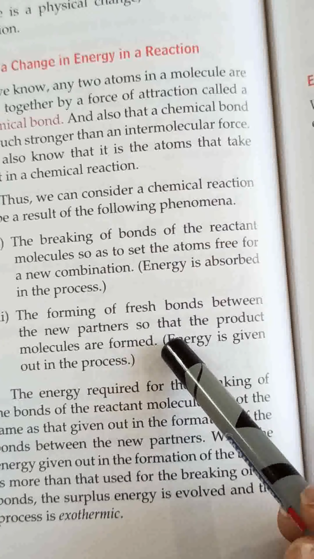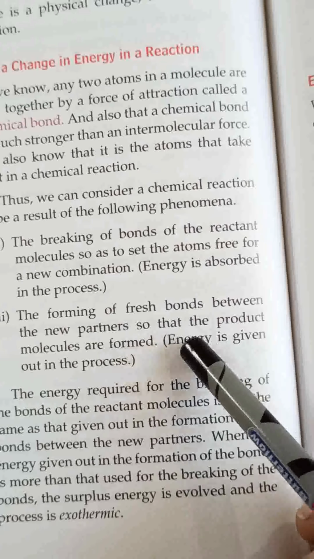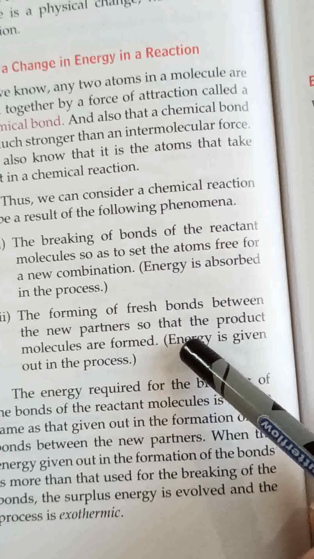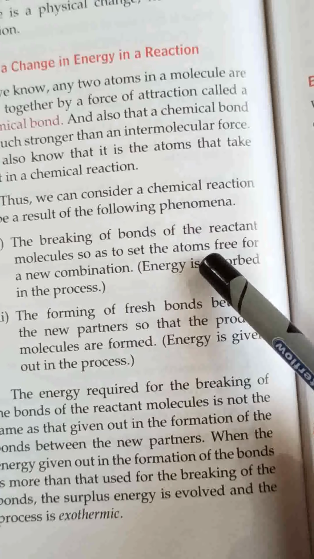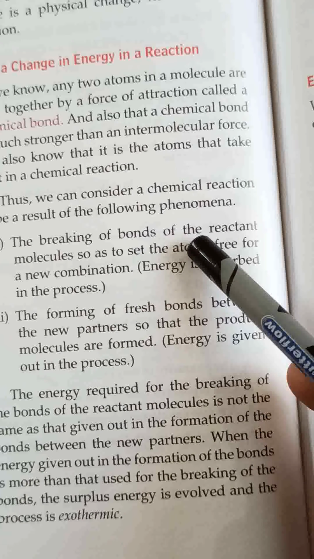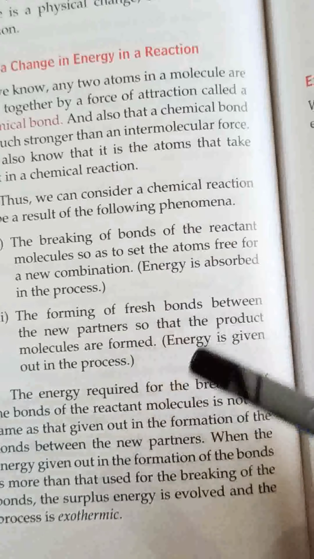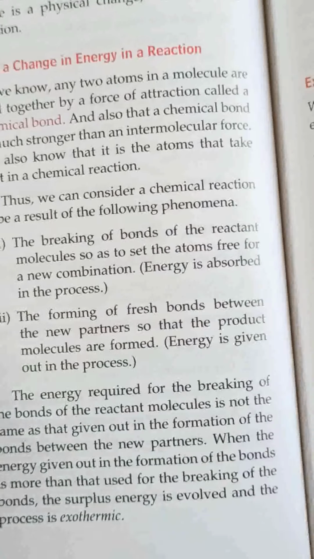Suppose in the making of new bonds, energy released is say 1000 joule, but energy required to break is 500 joule. So released is 500 joule more than energy used for breaking, right? So that 500 joule is extra surplus that is released. So an exothermic reaction takes place.